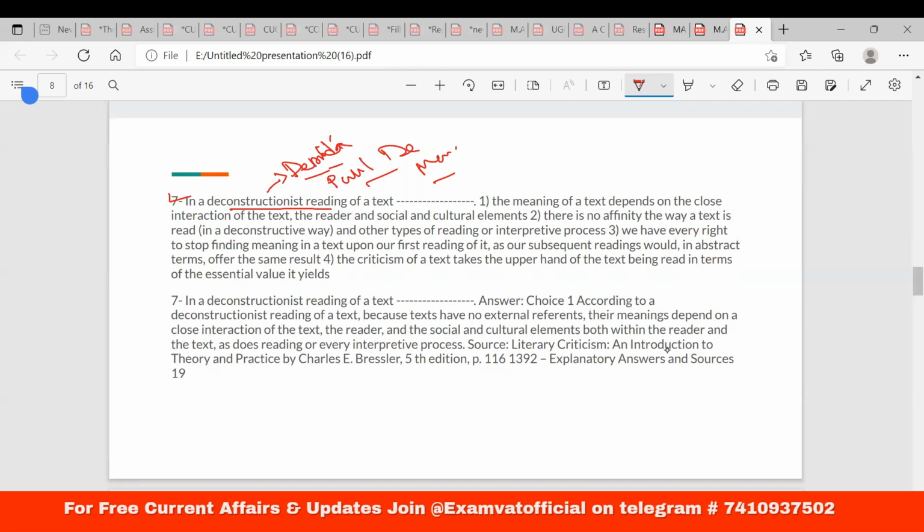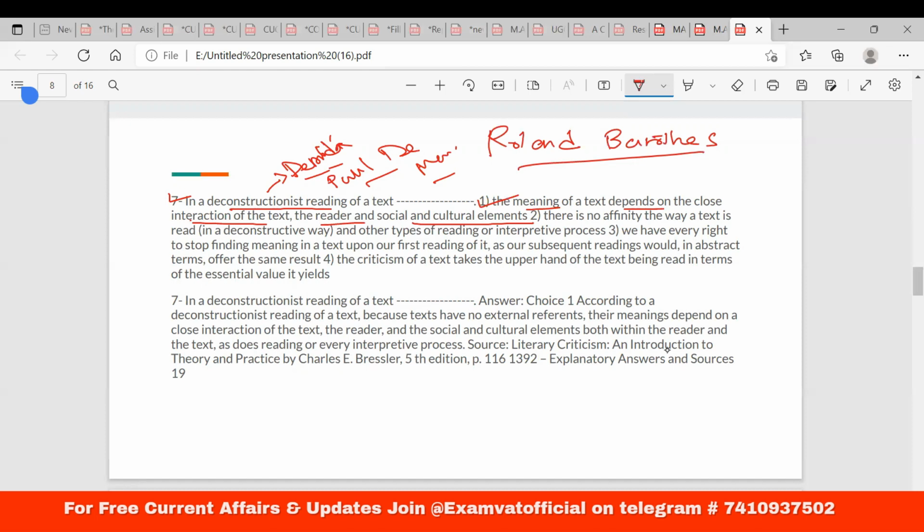So what does deconstruction reading of a text mean? It is number one: the meaning of a text depends on the close interaction of the text, the reader, and the social and cultural elements. As I said earlier, language is arbitrary, and that depends upon the readers' socio-cultural backgrounds and different codes. About these codes, Roland Barthes is an important person who has talked about them. These codes are associated with the reader's background.